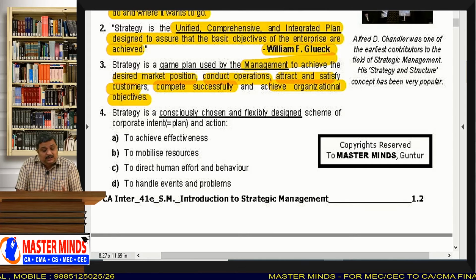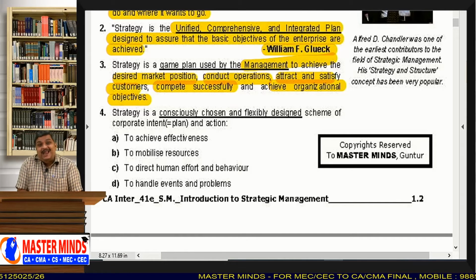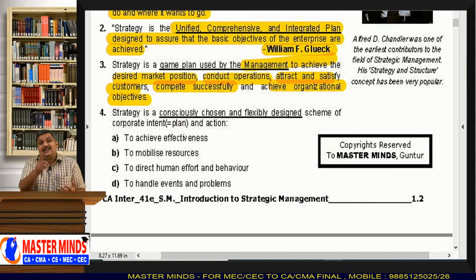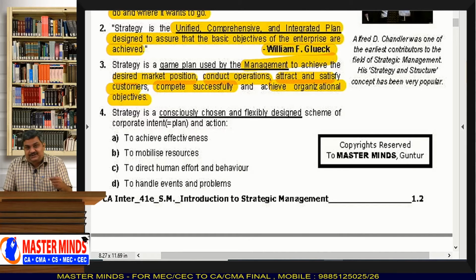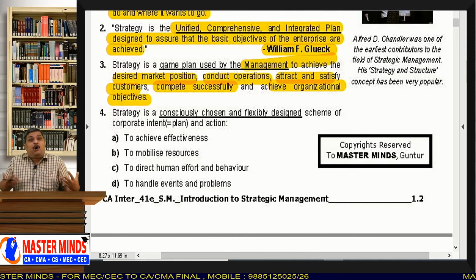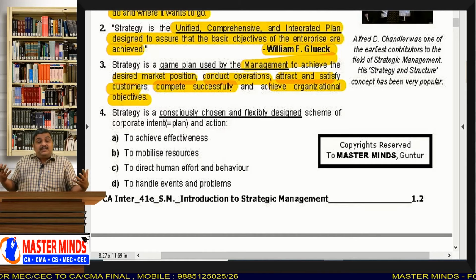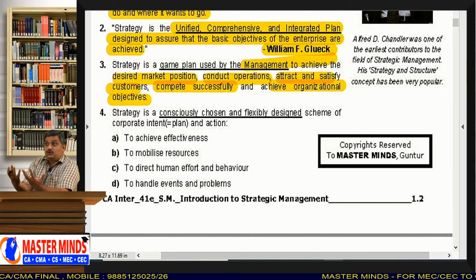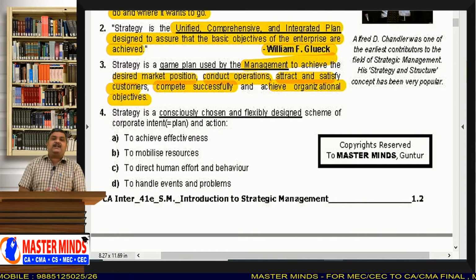If a business owner wants to do all these things, he needs to have a game plan. He has to play the game, and in order to play the game, he has to make a plan, a game plan. And that game plan is strategy. If a business owner has a strategy, he can easily play the game. Because what is strategy? It is a policy. It is an integrated plan, drawn very carefully. It consists of everything: what to do with the competitors, the customers, the production, the marketing.